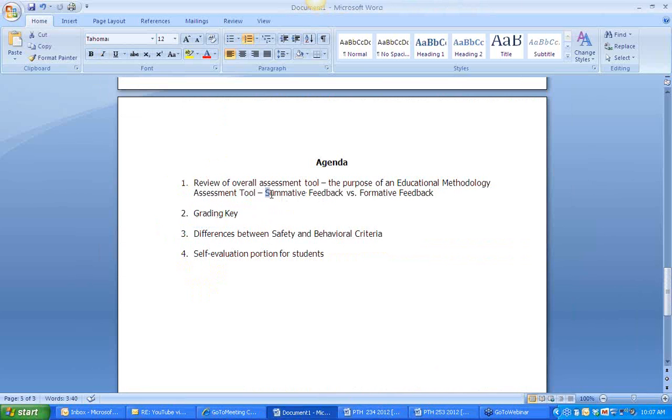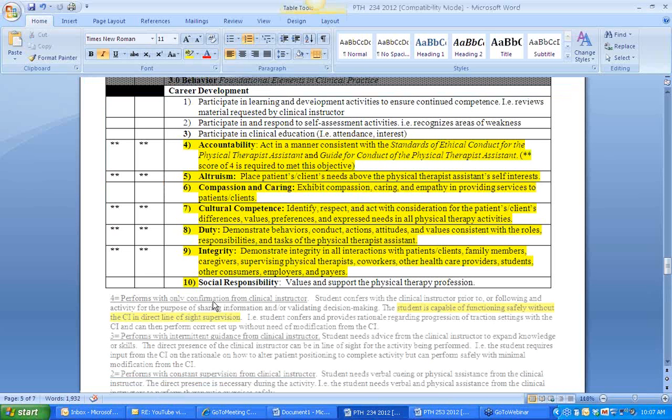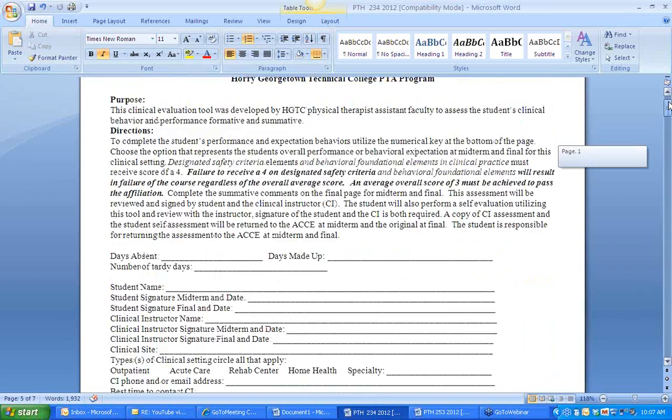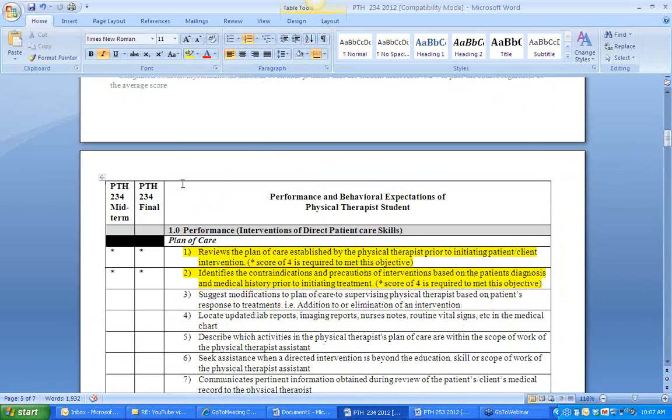We talked about summative feedback, which isn't necessarily a summary in paragraph form, just summative feedback. I think it depends on when you're giving it, right? Midterm? Yeah, midterm and final. We give formative feedback all day long, how they are doing with individual tasks or an individual patient.